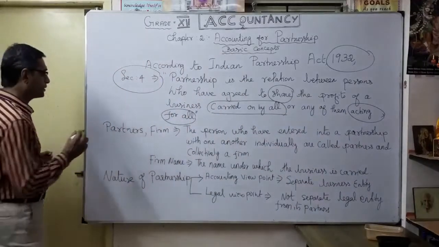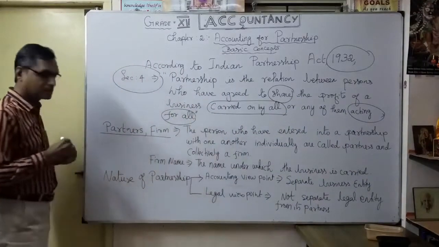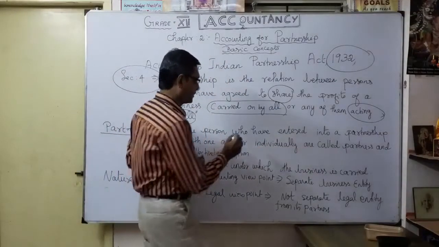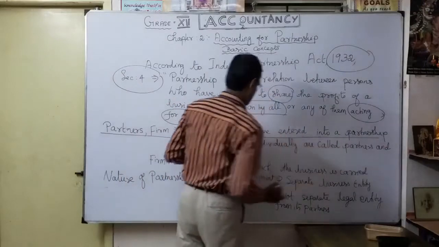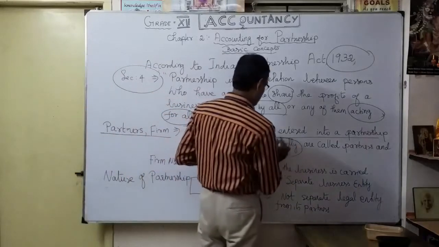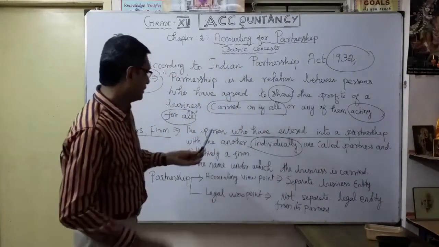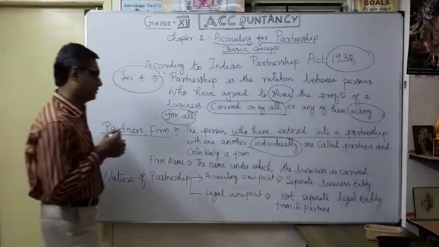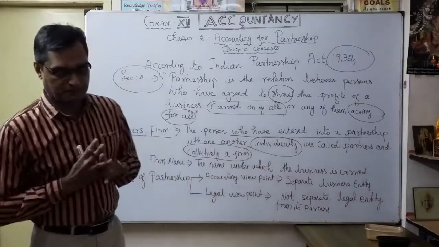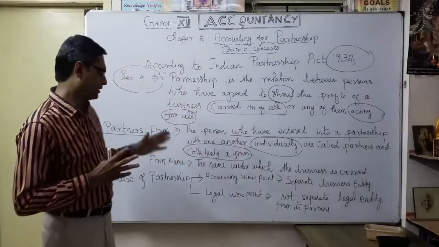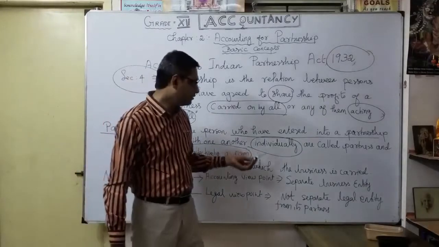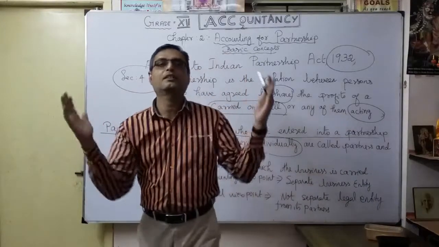So here, who is the partner? Who is the firm? That question arises. Who are the partners? Simple. The persons who entered into a partnership with one another individually. Each person is called a partner and collectively a firm. So the persons who have entered into a partnership with one another individually are called partners and collectively called a firm.